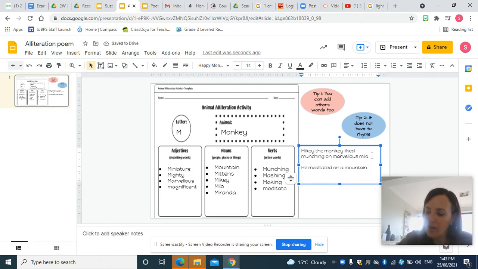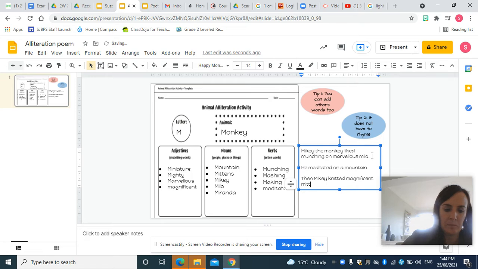Then I'm going to, I know I've got mittens there, and I know I've got the word magnificent. So I might say, then Mikey, whoops, I need a capital letter for my name, for the proper noun. Then Mikey knitted. I need that word. So I know it doesn't start with M, but remember that that's okay. You can add other words. Then Mikey knitted magnificent mittens.